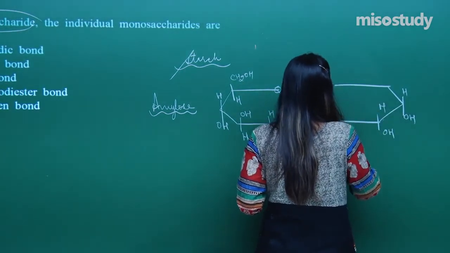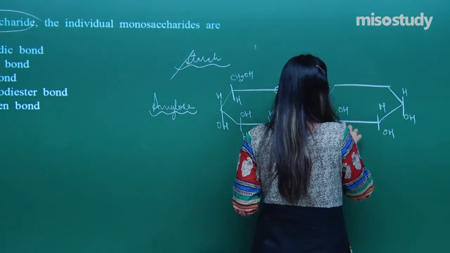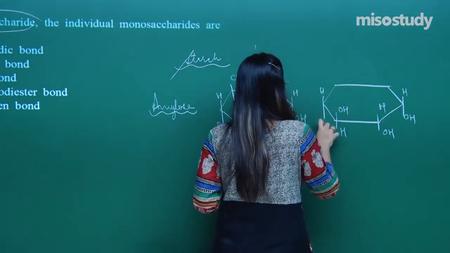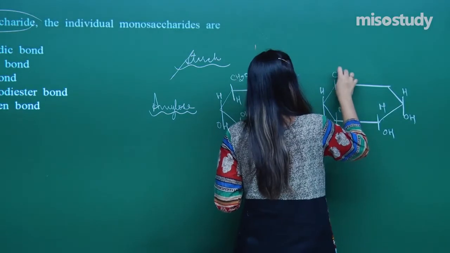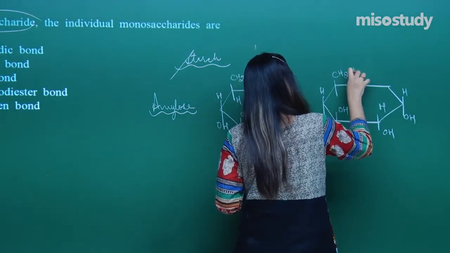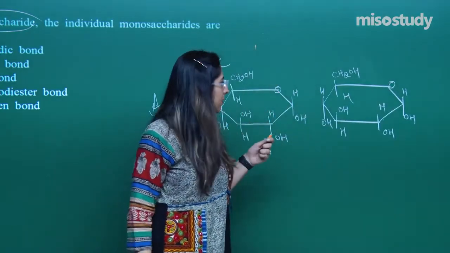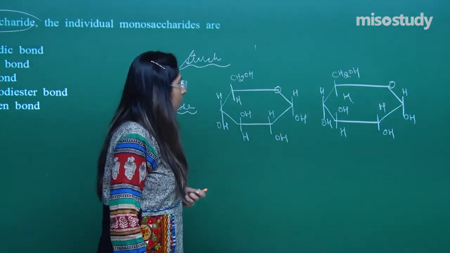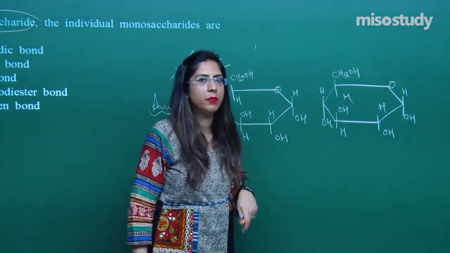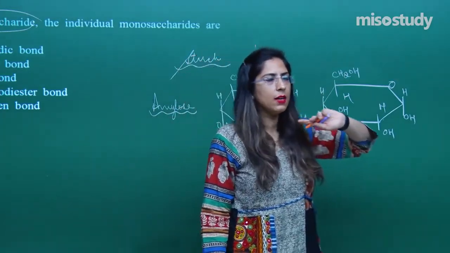HOH, OHH, HOH, CH2OH, H, and this is oxygen. These are the two glucose molecules, and I am not saying only two are present, a very long chain is there.